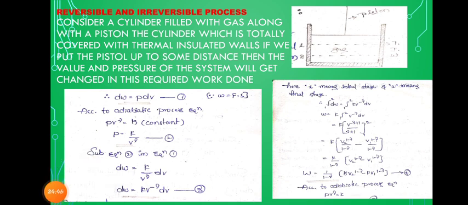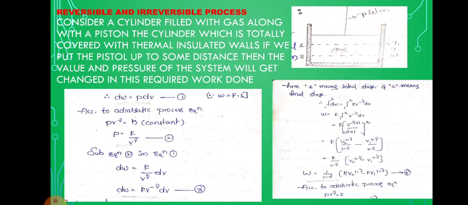So, work done in adiabatic process. Consider a cylinder filled with gas along with a piston. The cylinder is totally covered with thermal insulated walls. If we push the piston up to some distance, then the volume and pressure of the system will get changed. So the required work done is dW = PdV.